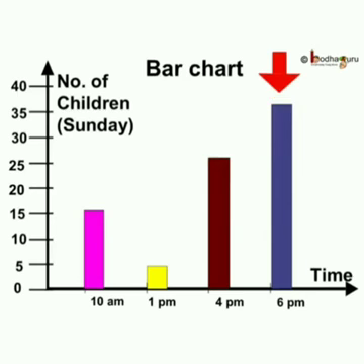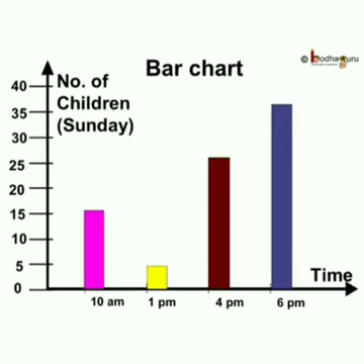Here in the horizontal line we mention the time only, like 10 a.m., 1 p.m., 4 p.m., 6 p.m., and the vertical line is measured by the number of children on Sunday. See the difference between the two numbers.